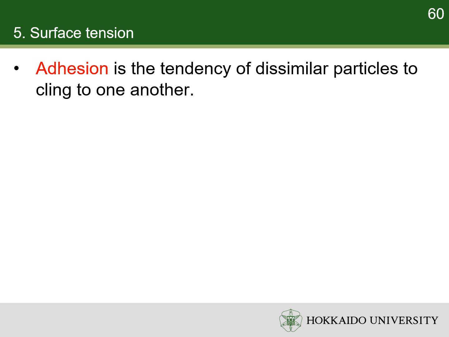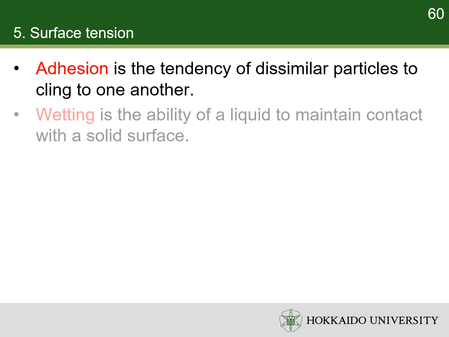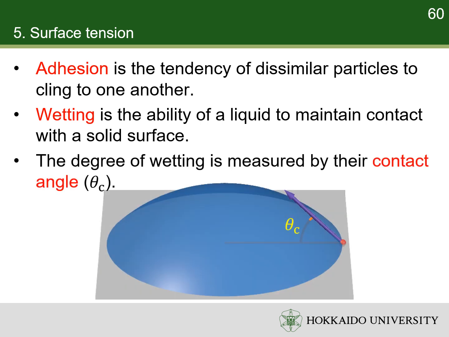Adhesion is the tendency of dissimilar particles to cling to one another. The balance between the cohesion of the liquid and its adhesion to a solid surface determines the degree of wetting, the contact angle, and the shape of the meniscus. Wetting is the ability of a liquid to maintain contact with a solid surface. The contact angle is the angle between a liquid surface and a solid surface where they meet. As the tendency of a drop to spread out over a flat, solid surface increases, the contact angle decreases. Thus, the contact angle provides an inverse measure of wettability.